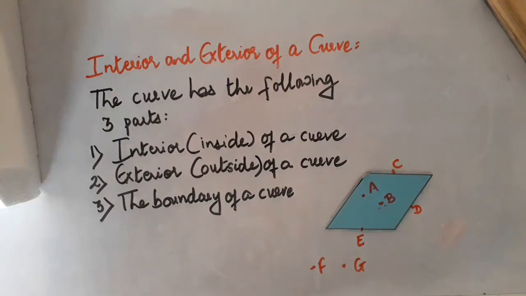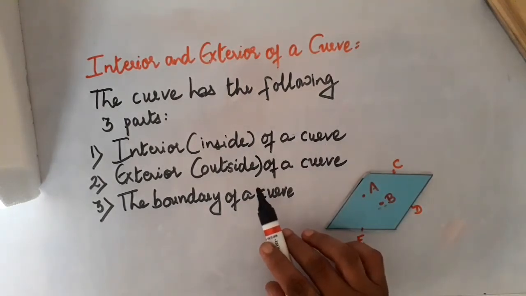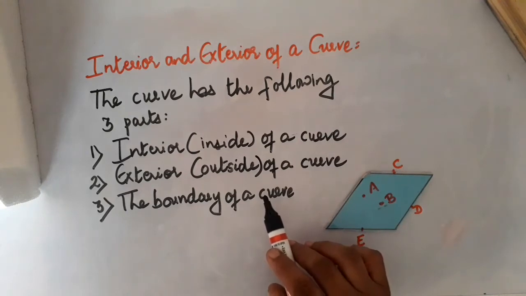You know that there is a boundary in the cricket field. The players play inside the boundary and the spectators are outside the boundary. Hitting the ball over the boundary fetches 6 runs to the batsman, right? Similarly, a closed curve also has a boundary, and due to this, a curve has 3 parts: interior, that is the inside of the curve; exterior, that is outside the curve; and its boundary.